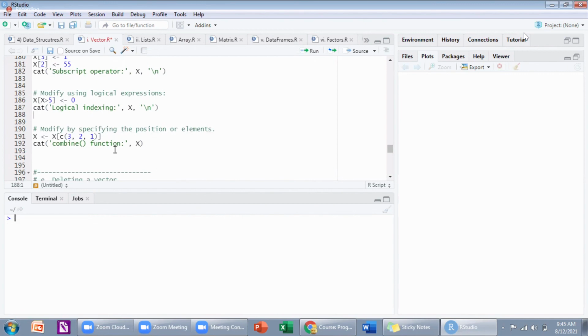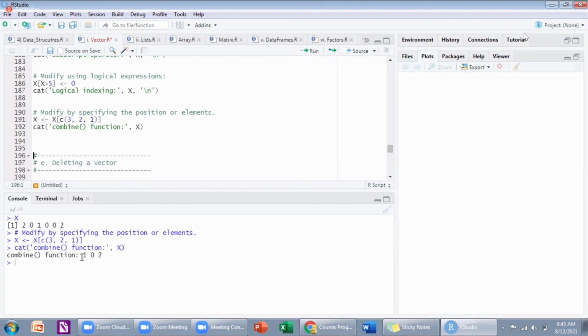And then you can select from my original X. This is my original X. From this, I am selecting my third value, second value, and first value, and assigning back to X. So I got the values 1, 0, 2.